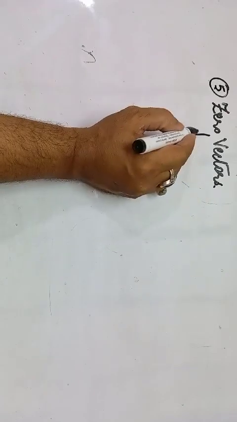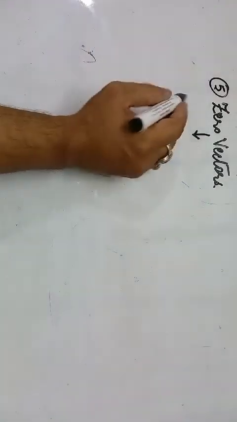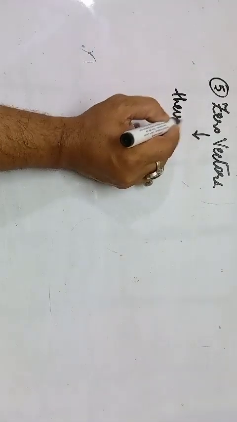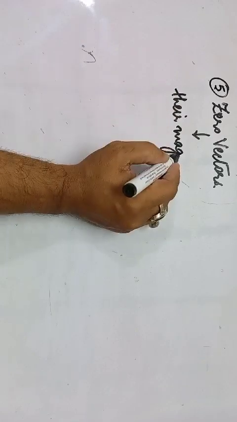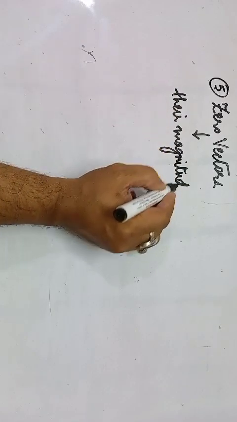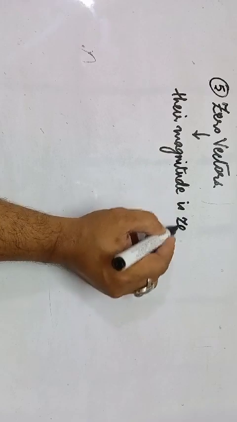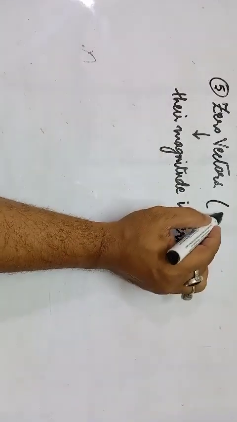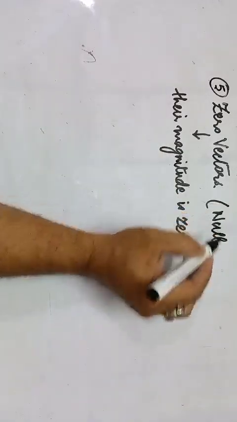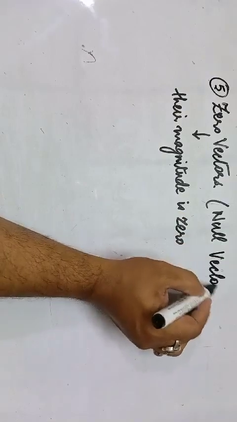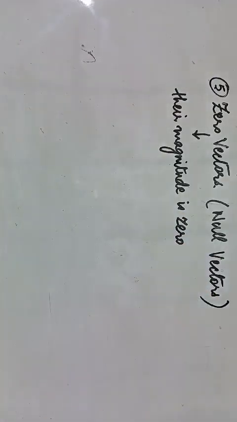Okay, zero vectors. So what is so special about zero vectors? Their magnitude is 0. These are also known as null vectors or zero vectors. The reason why they are called zero vectors is because their magnitude is 0, so their direction can be anything.